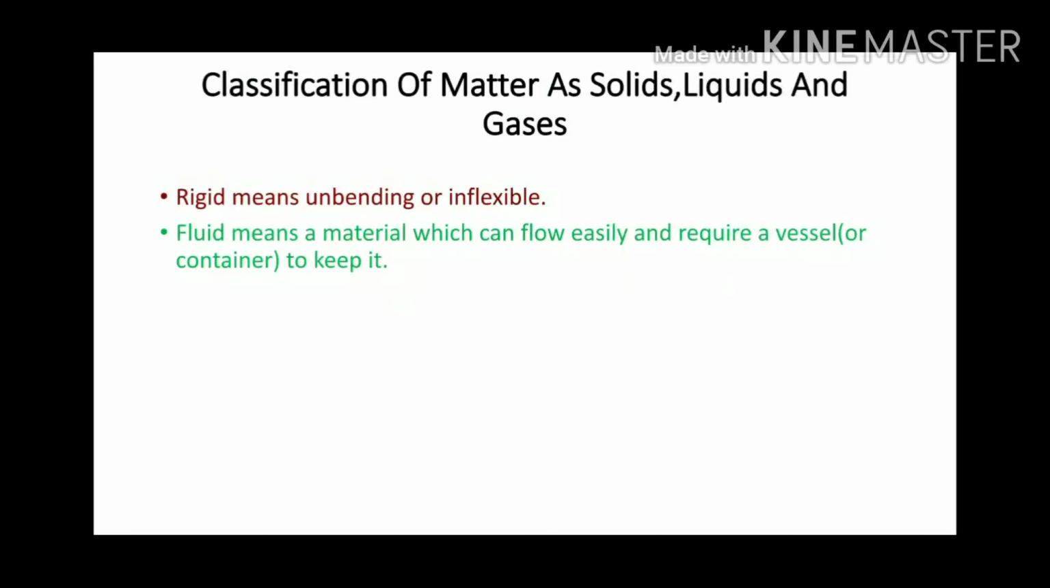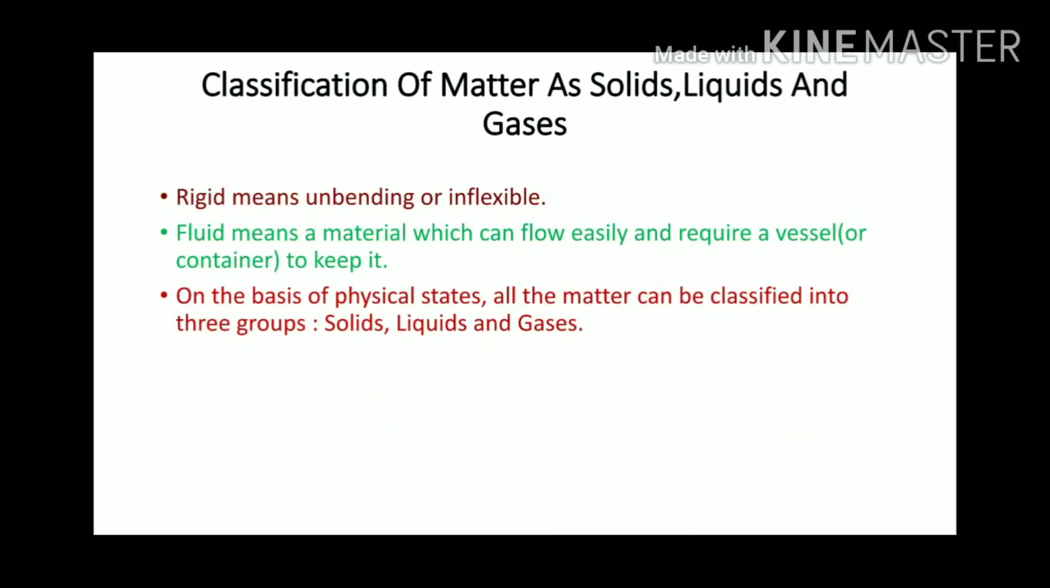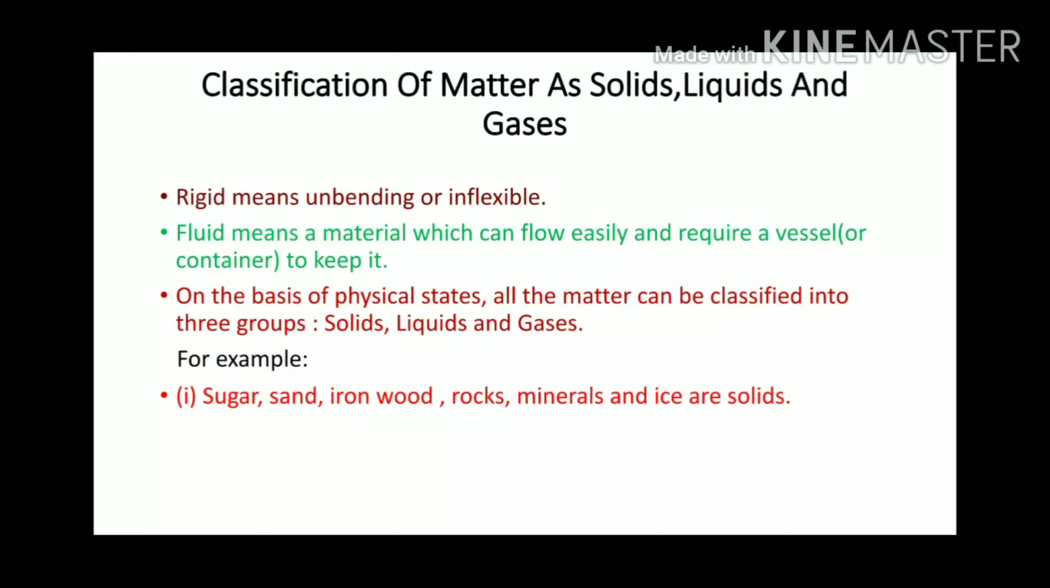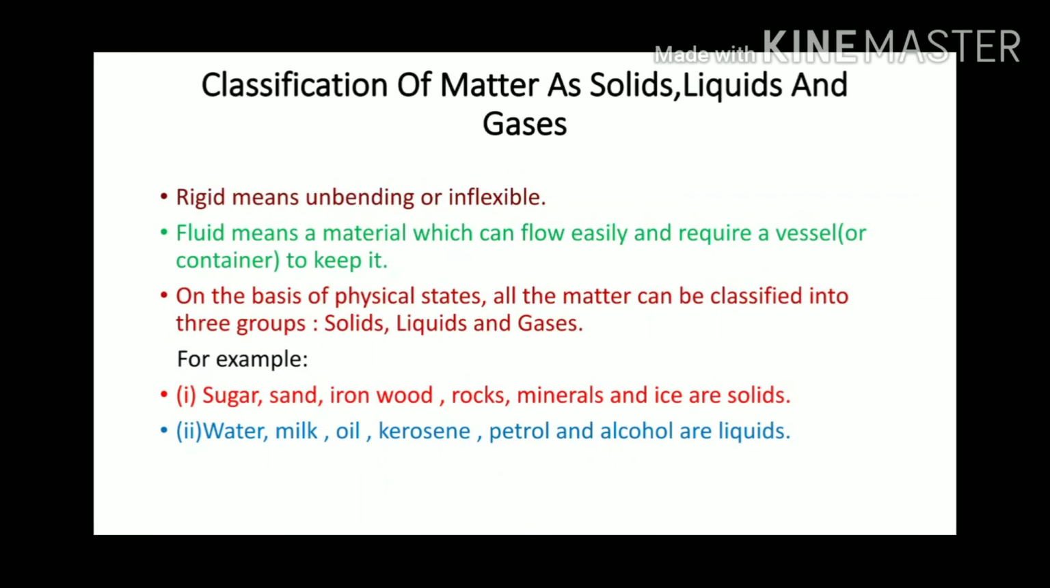On the basis of physical states, all the matter can be classified into three groups: solids, liquids and gases. For example, sugar, sand, iron, wood, rocks, minerals and ice are solids. Water, milk, oil, kerosene, petrol and alcohol are liquids. Air, oxygen, hydrogen, carbon dioxide and steam are gases.